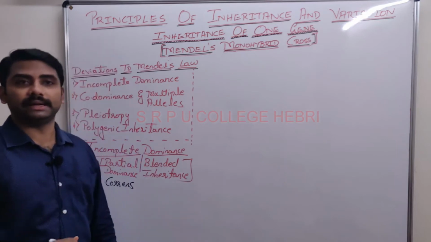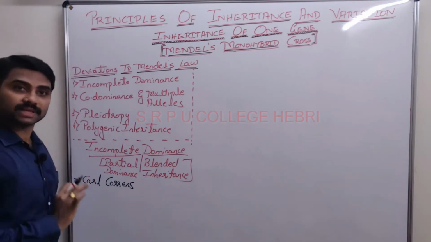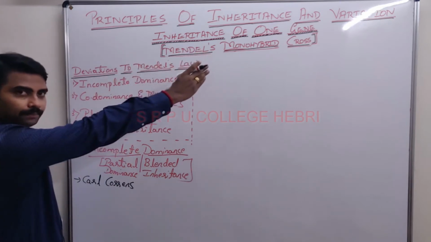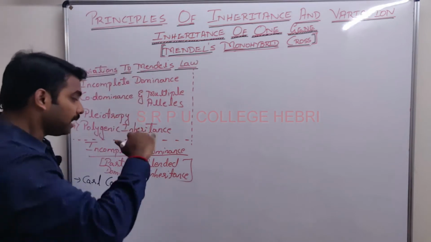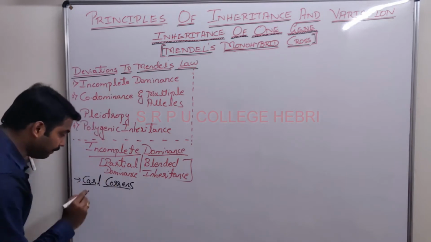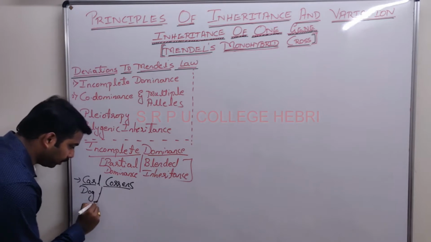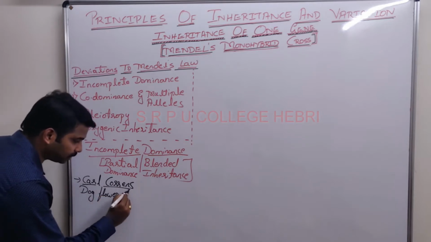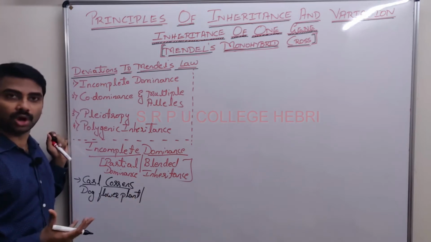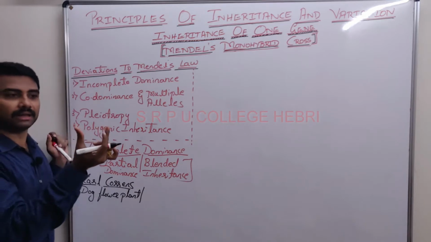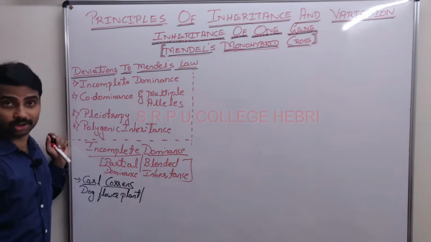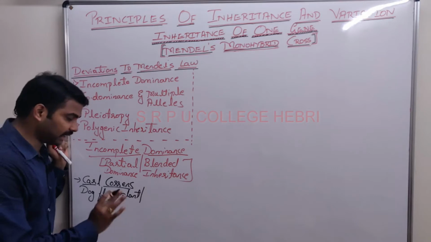But what he did is, instead of Pisum sativum, the pea plant, he thought of doing the same monohybrid cross experiment that we did in the last class in another plant. Which plant did he select? The name of the plant is dog flower plant. Why is it called dog flower? Because when you press that flower from its lateral surface, it opens up and looks like the mouth of a dog. That's why it is called the dog flower plant. No other relationship with the dog.